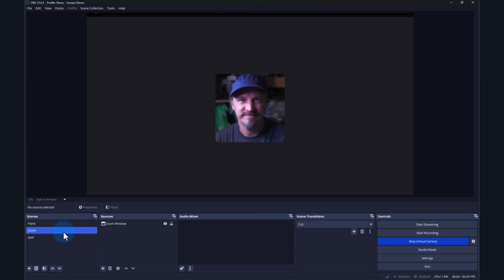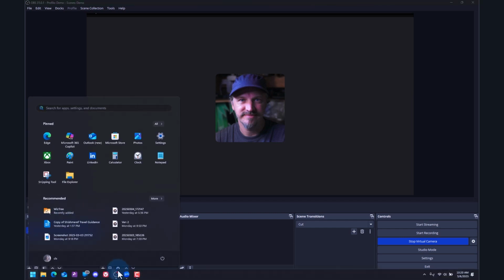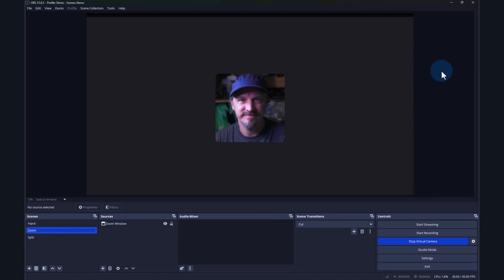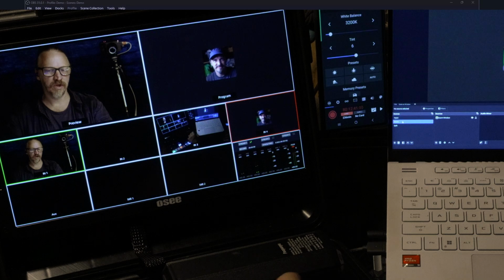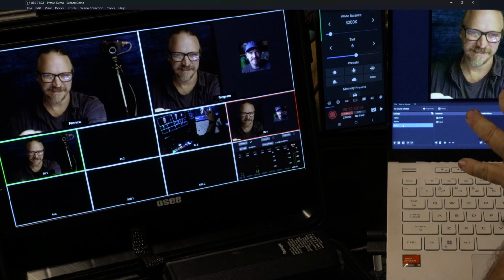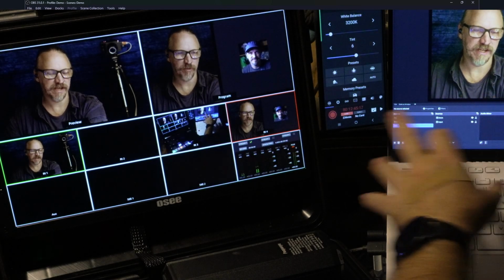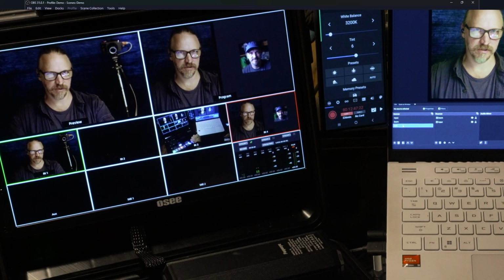Now I don't have to just send the source or the scene, so let me go ahead and get rid of that projector. Now, if I right click on a blank space here, now I'm sending the entire output of OBS to channel 4 on the switcher. So full screen projector, Ghost Stream, and now whichever scene I have selected as the output in OBS is going to the output on the switcher.